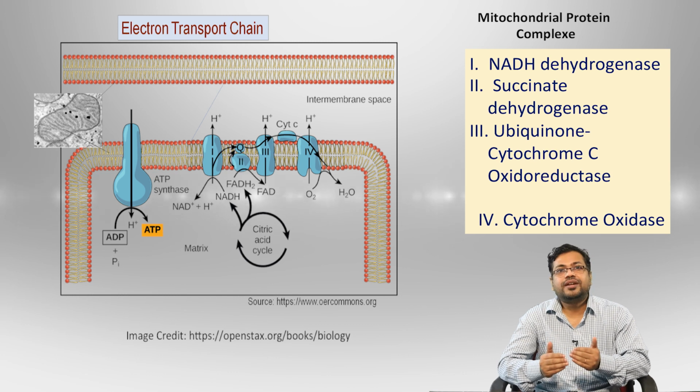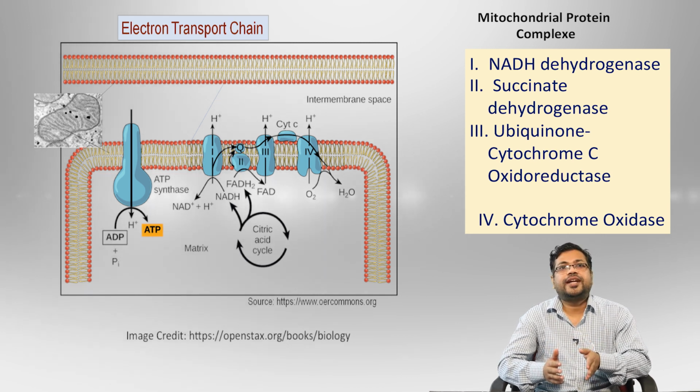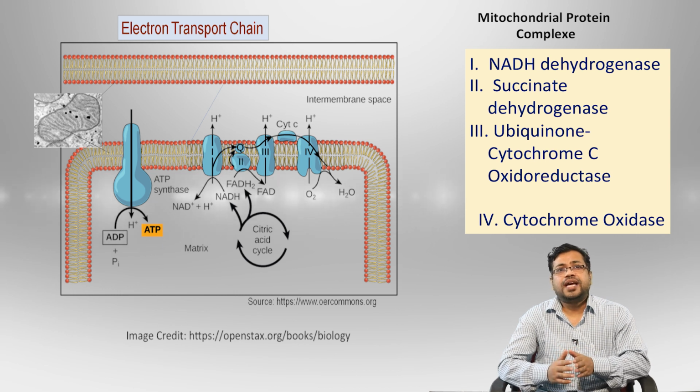These are the protein complexes which act as electron carriers, through which the proton gradient is generated between the matrix and the intermembrane space, and through the return of the protons through the ATP synthase proton pump, ADP plus Pi forms adenosine triphosphate. So this is the process of ATP formation, which is called oxidative phosphorylation. That's why the mitochondria is called the powerhouse of the cell, because it generates energy in the form of adenosine triphosphate. It is the only organelle which provides the energy for all cellular activities of the cell.